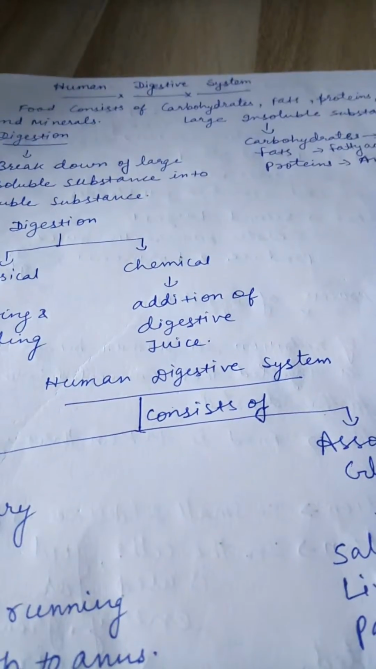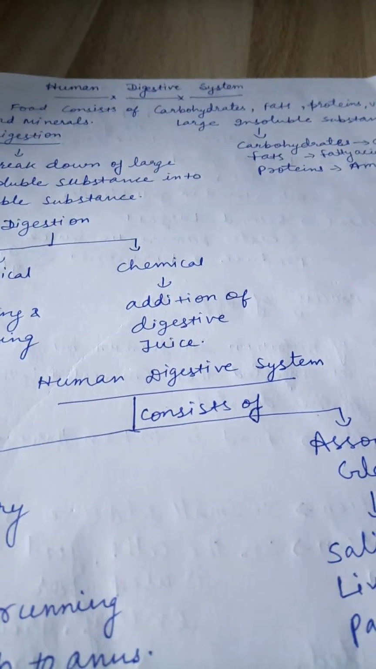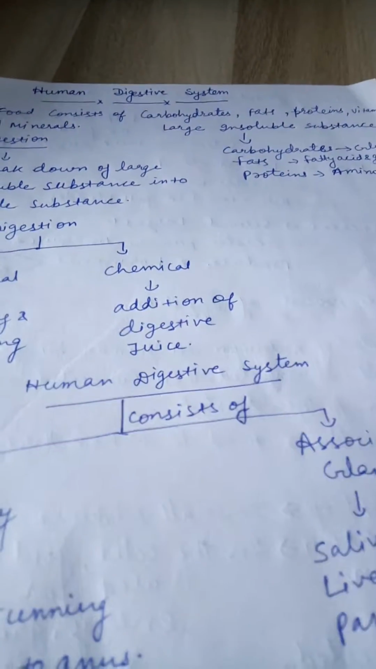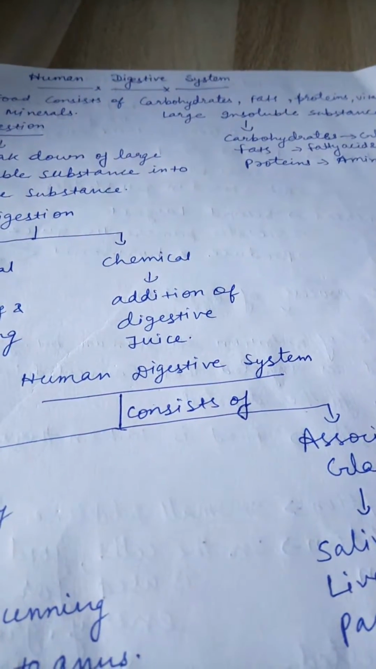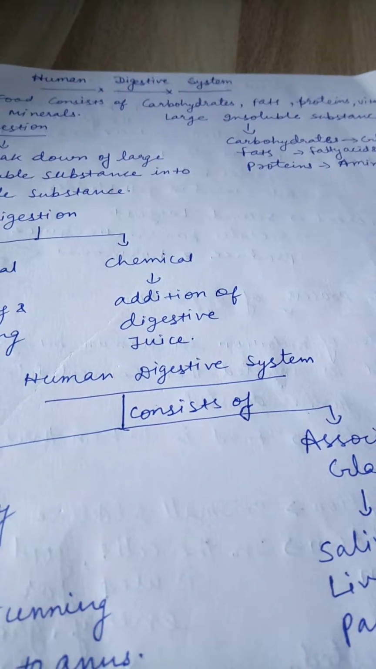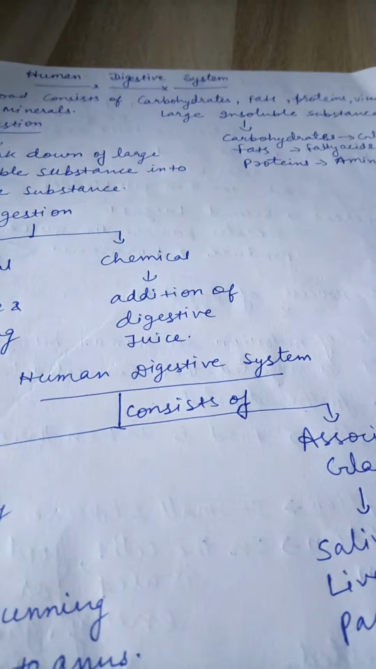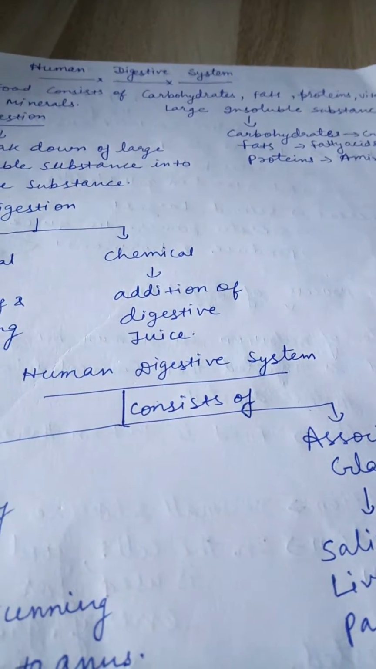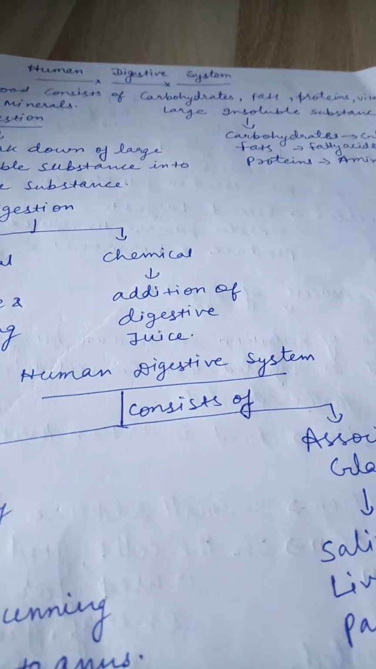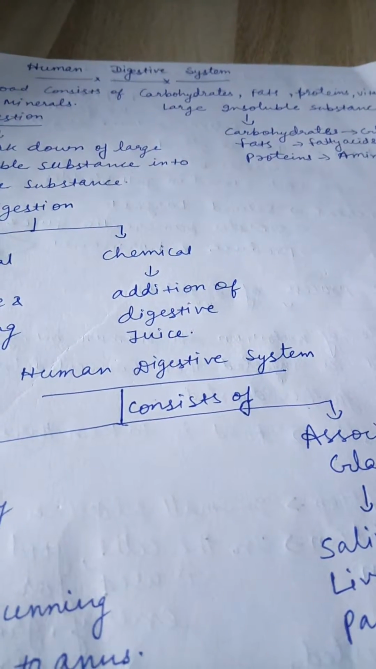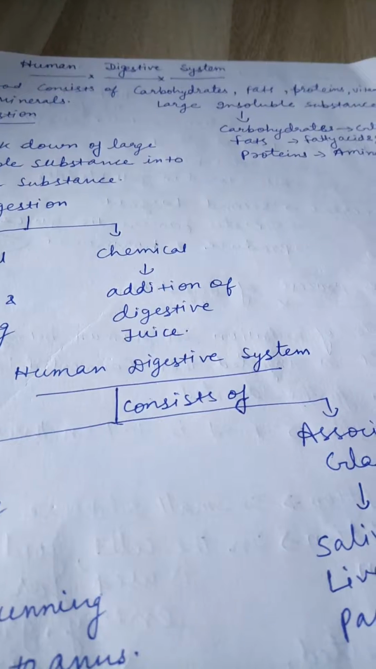The process in which the food containing large insoluble substances is broken down into small water soluble substances which can be absorbed by our body is called digestion. Then, why do we need digestion? Because it makes food soluble so that it can be utilized by the body.